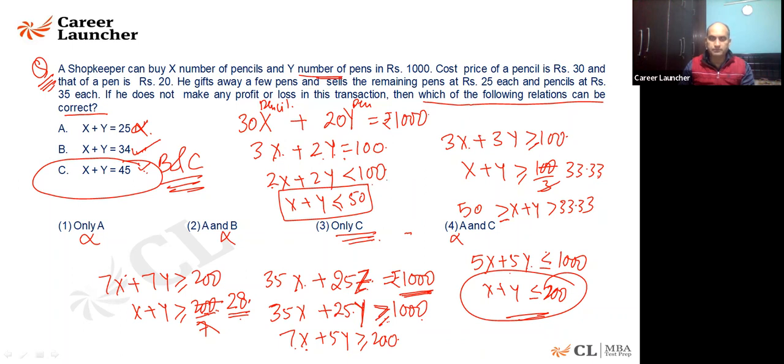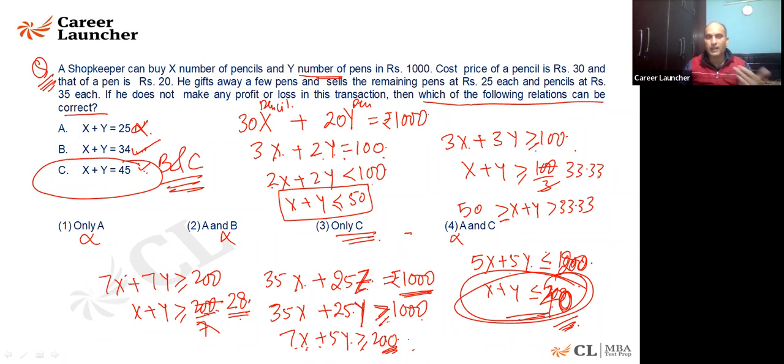Yes, Sambhav Jain. What we are doing is it is 100. This is 7x plus 5y is greater than 200. I'll take 200 only, my dear. So I'll say the value will be less than or equal to 40 here. Yes, you are right, it is 200, sorry, not 1000. So if you are writing 5x plus 5y, it will be less than or equal to 200. I'll say x plus y is less than 40. The answer which is coming out to be less than 40 is a value which is possible only when you are taking it as less than 1000.